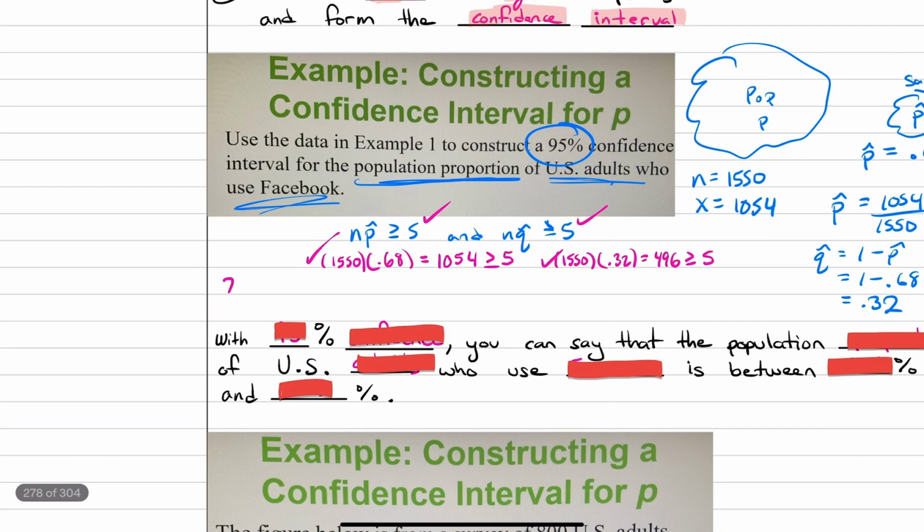So the critical value that we're going to use is for a confidence level of 95. Well, luckily we already found the critical value for 95. We did this in 6.1, and the critical value is 1.96. We already found this value. Go back to 6.1 notes if you're confused on how I got this.